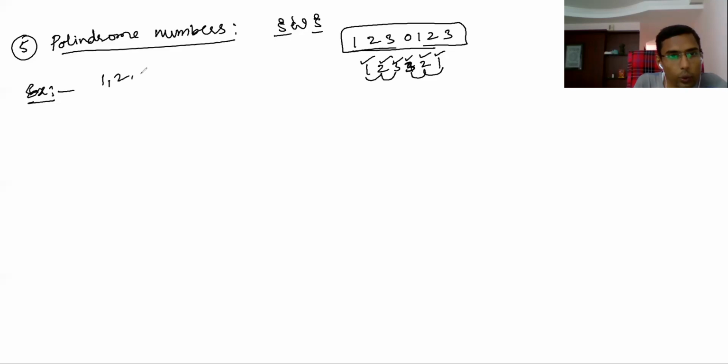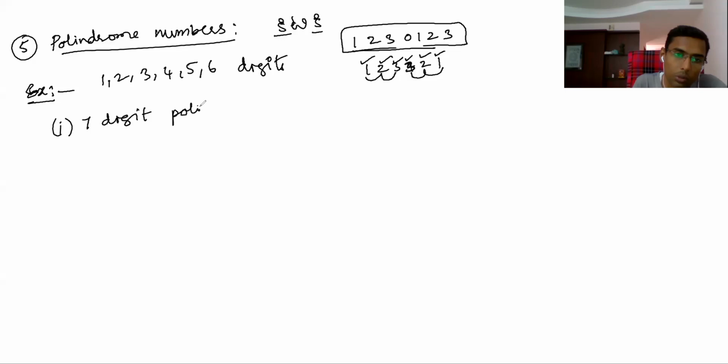Let's take the digits 1, 2, 3, 4, 5, 6. These are the given 6 digits. Now, let's say I want 7-digit palindrome numbers. How many 7-digit palindrome numbers are there? Please understand this point. Whatever number comes here, that same number will come here.